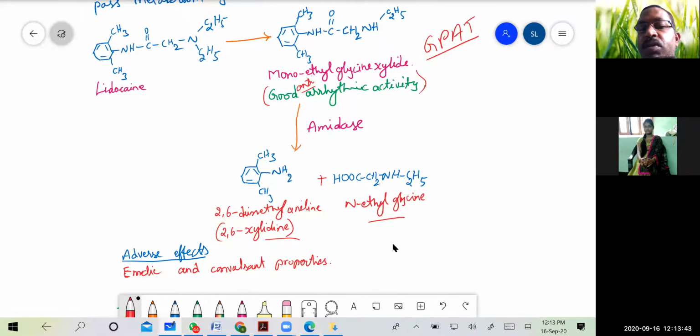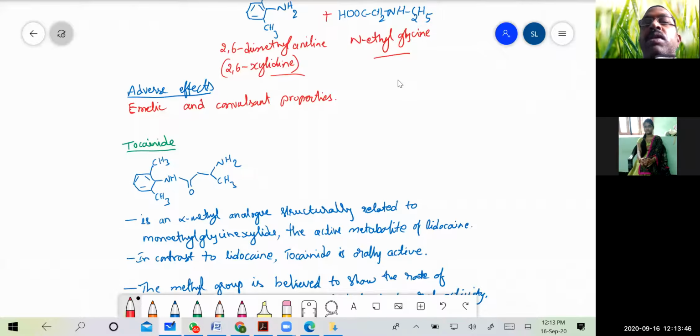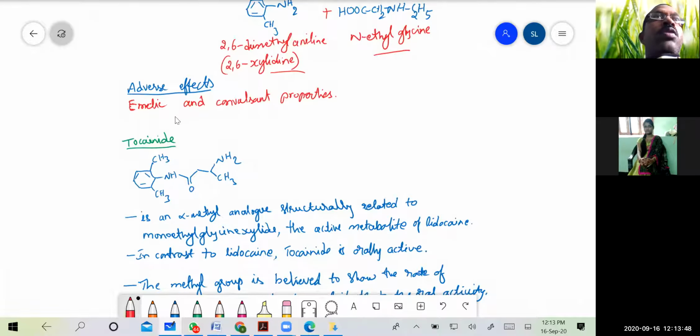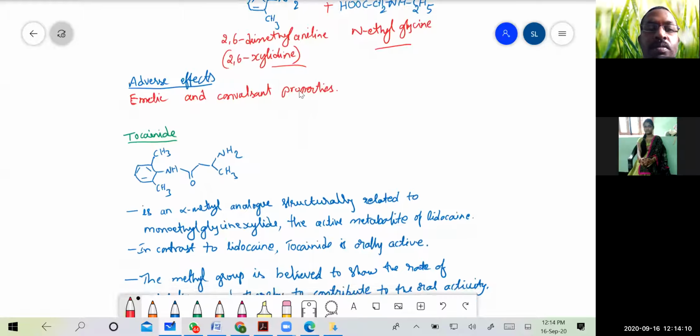We should also remember that lidocaine is not orally active. It must be given parenterally as an intravenous infusion, and the adverse effects are emesis, that is vomiting, and convulsions can occur due to administration of lidocaine.